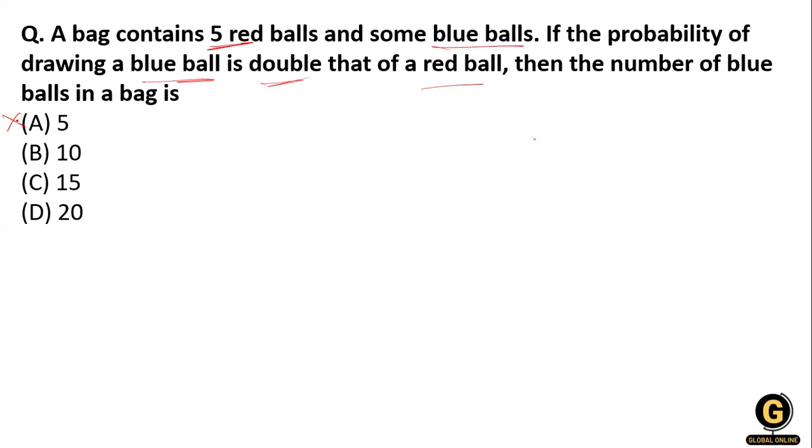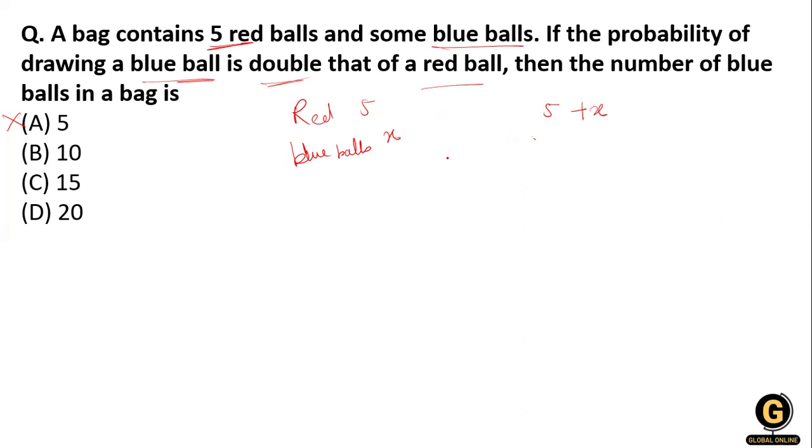Now what do we do over here? You know that the red balls are 5. The question talks about some blue balls, so we don't know how many blue balls there are. We consider that the blue balls are the X factor. So the total is 5 plus X.